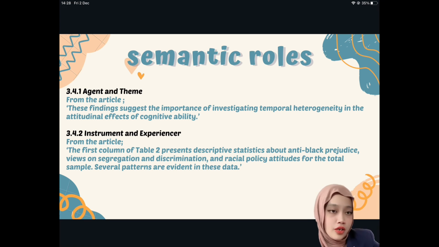Next are instrument and experiencer. From the article, the first column of table 2 presents descriptive statistics about anti-black prejudice, views on segregation and discrimination, and grading policy attitudes for the total sample. Several patterns are evident in this data.